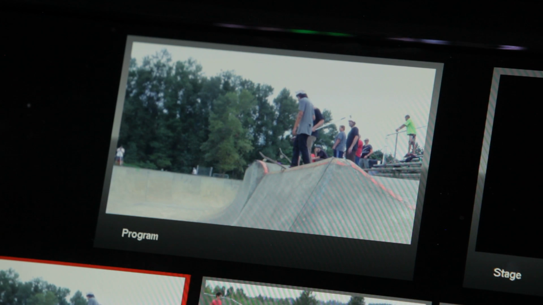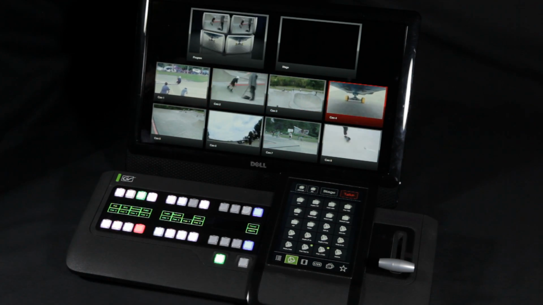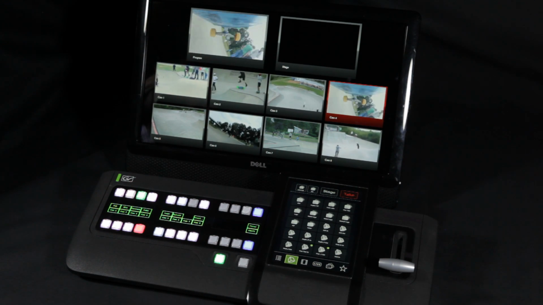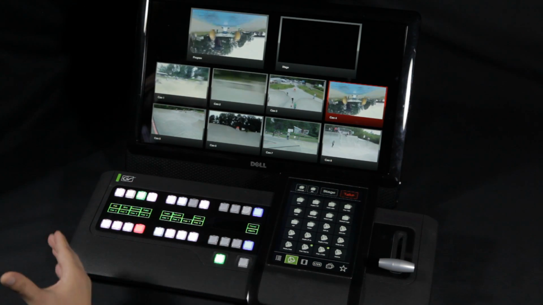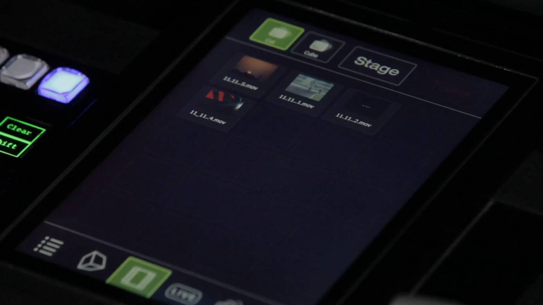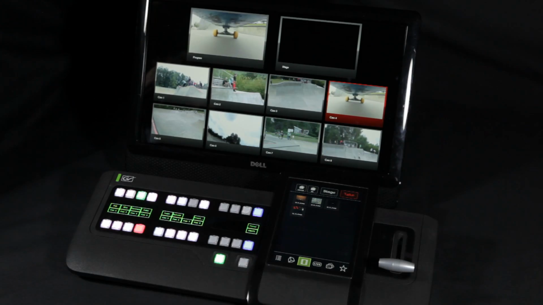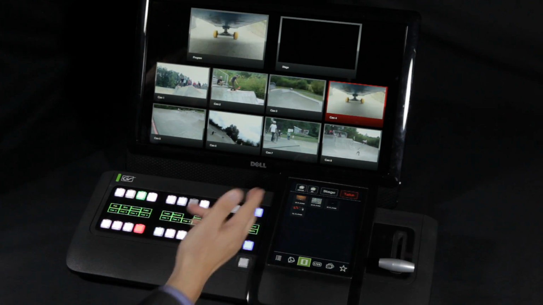This is one of the fundamental philosophies behind GV Director. Our operators can focus on telling a story, the creative side of making television, without being encumbered by the technical aspects of how we make television. Let's talk about media. Here I have some clip and still elements that have been part of our pre-production and then ingested into the GV Director system.